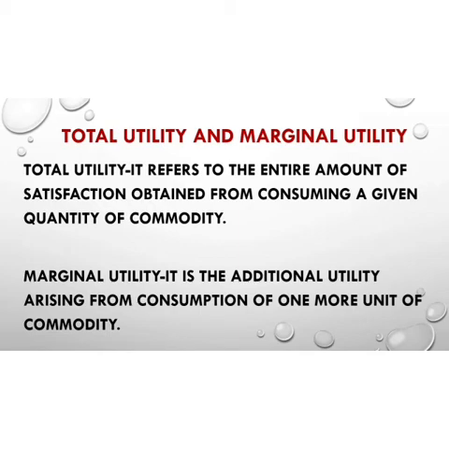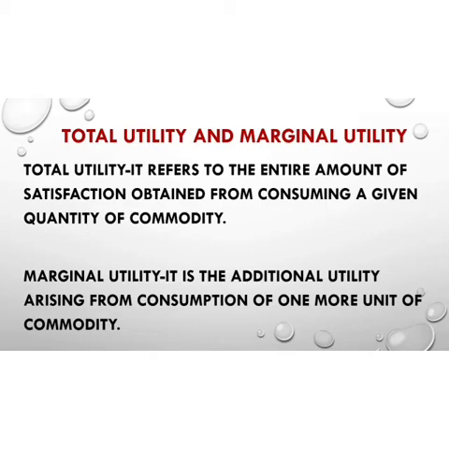Then in this case the total utility after eating the two mangoes will be 27, because the first mango gives me 10 utils and the second mango gives me 17 utils. When we add 10 plus 17, then 27 is my total utility.